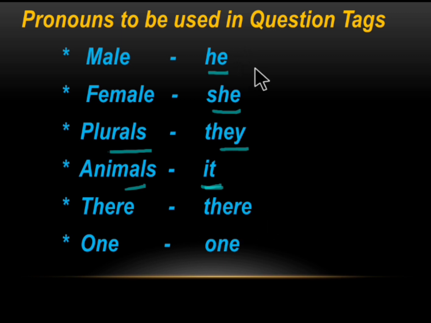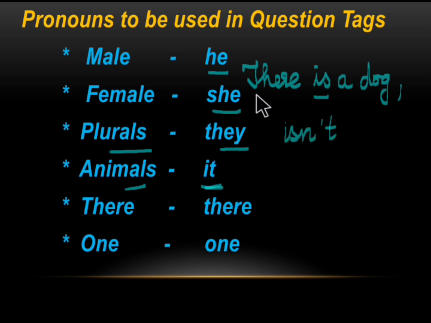For example, there is a dog. There is a dog. So this is the auxiliary verb. The negative form is isn't. So there is there. So we use there. Isn't there. So if there is the subject, we use there. If one is the subject, we use one.